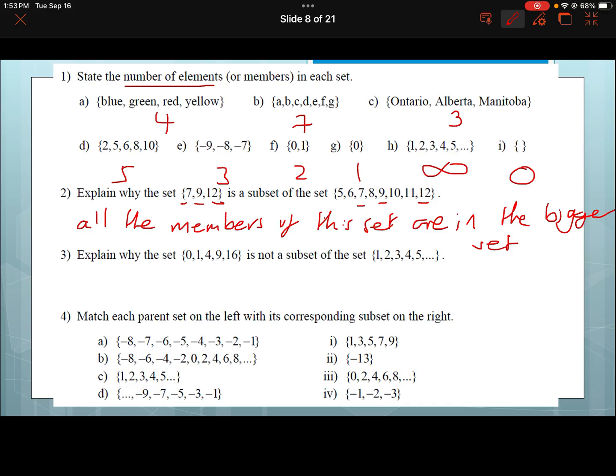Explain why the set 0, 1, 4, 9, 16 is not a subset, and quite literally, it's this number right here, isn't it? 0. There is no 0 here. It has 1, it has 4, it's obviously going to have 9 and 16 over here somewhere, right? But it doesn't have 0. So 0 isn't in the larger set. So it's not a subset.